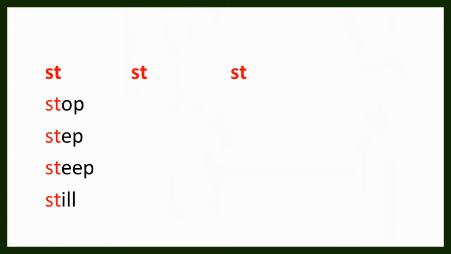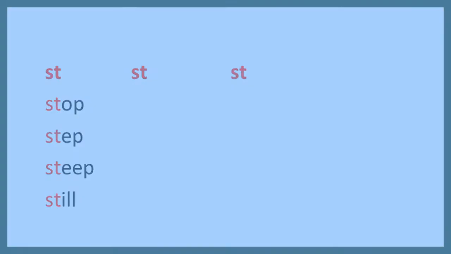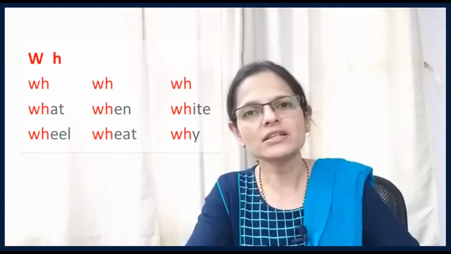Another example, let us take ST, where the sound of S is S and the sound of T is T. So it will blend together as St, as in stop, St as in step, St as in steep, and St as in still. We have another consonant blend of W and H. The sound of W is W and H is H. So that becomes Wh, as in what, when, white, wheat. So this is how we can use different sounds and blend them to form different words.